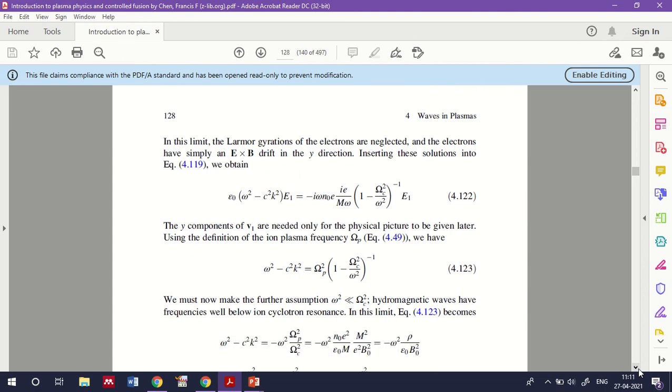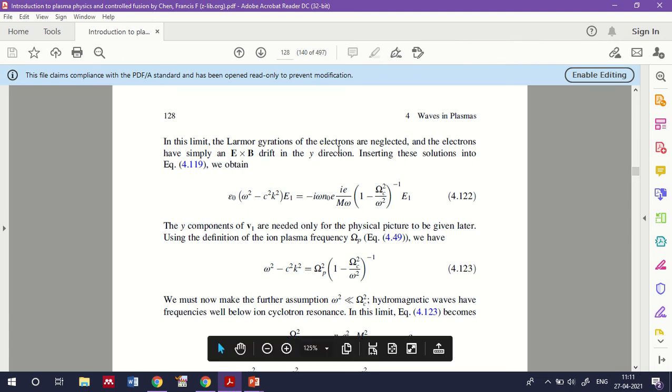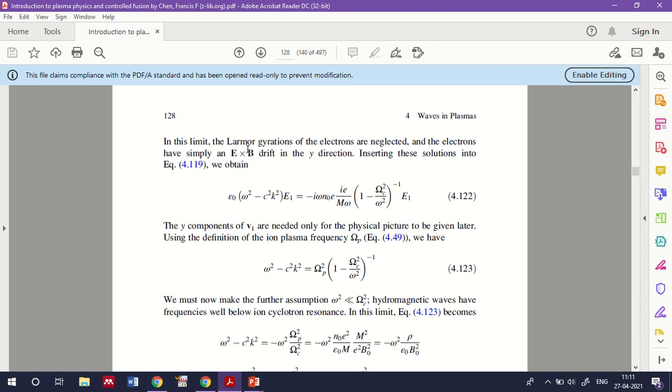So in this case the Larmor gyration of electrons is neglected, and we have E cross B drift, because we discussed E cross B drift in the last class. E cross B drift will be observed in the y direction.